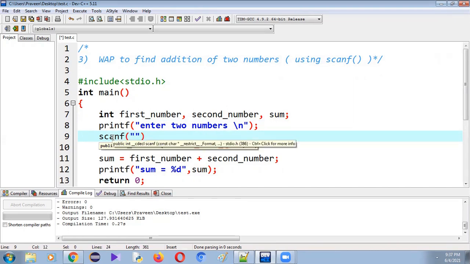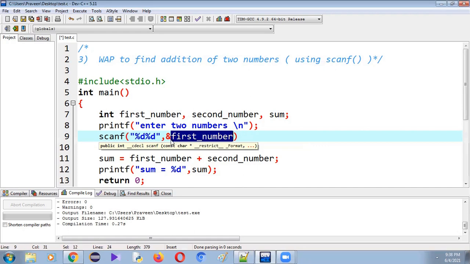In scanf we have to specify which type of values we are reading, whether integer values, char values, float values, or double values. In this example, we are reading the integer values. So let me use %d, %d. The first value, where should it be stored? The first value should be stored inside the address of the first number variable. So scanf("%d", &first_number). Whatever number we enter through the keyboard will be stored inside the first number.